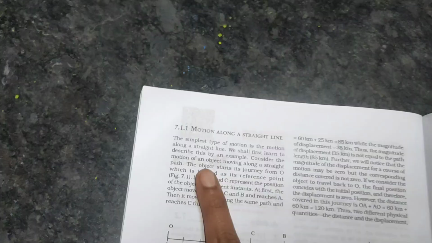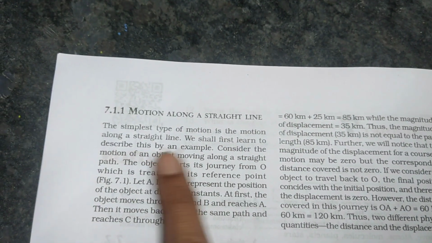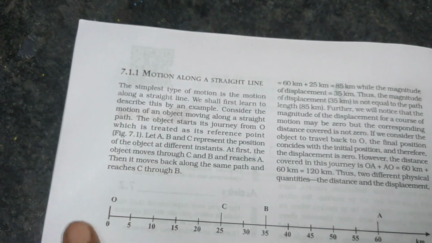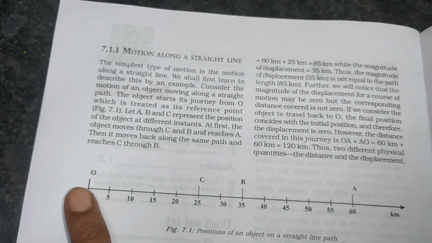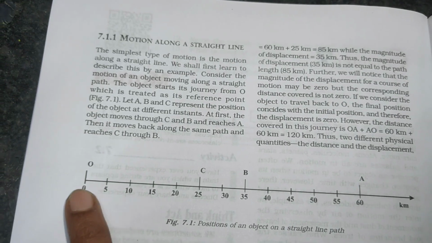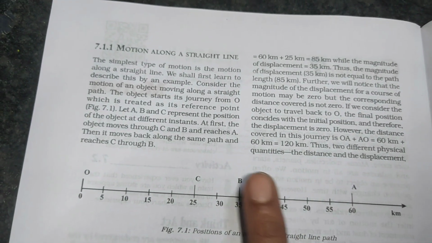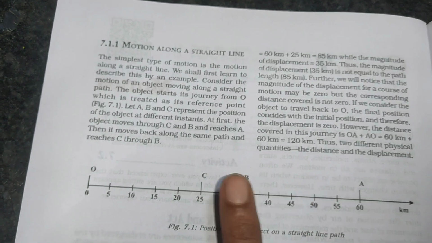Let's see here what they gave. Consider the motion of an object moving along a straight path. The object starts its journey from O, which is treated as its reference point. Let A, B, C represent the position of the object at different instants.